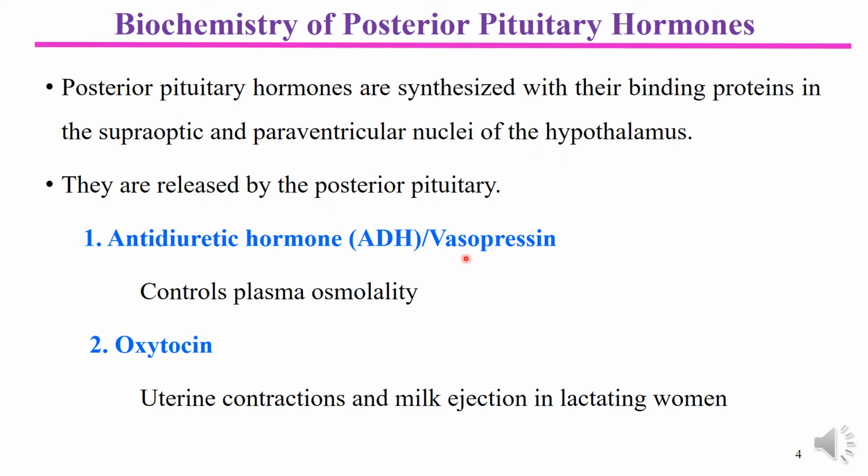Antidiuretic hormone or vasopressin is concerned with controlling plasma osmolality, plasma concentration; its strength is maintained by ADH. While the other hormone of the posterior pituitary, oxytocin, has its main action on uterine contraction and milk ejection in lactating women. So here we have a very brief introduction about the source and main functions of the hormones of the posterior pituitary gland.